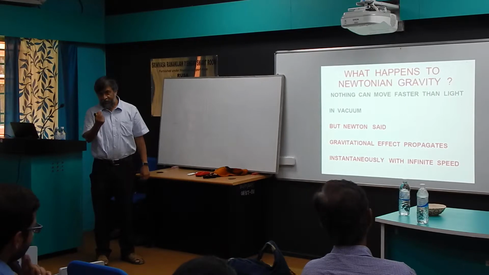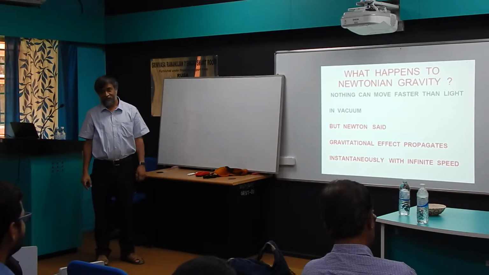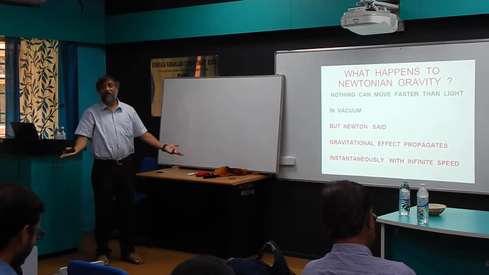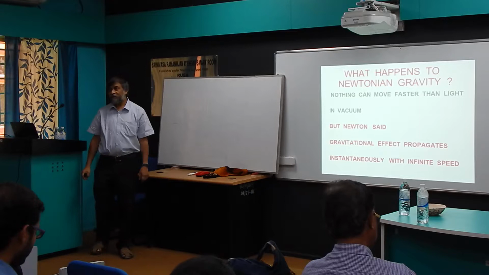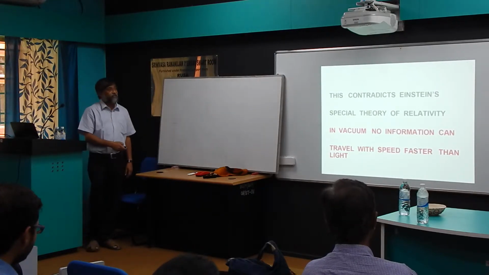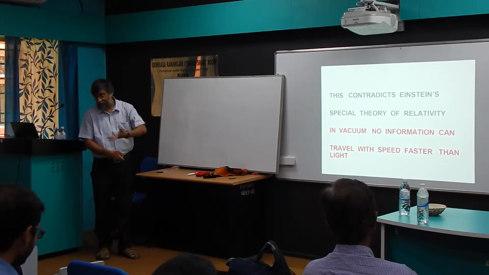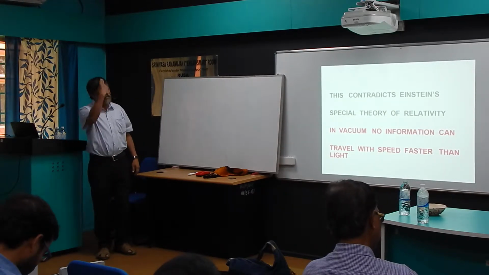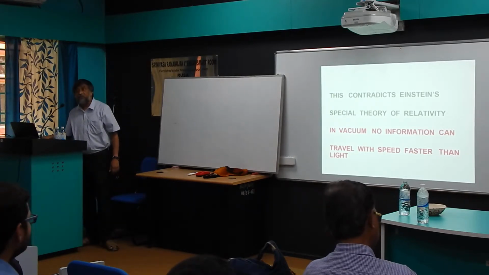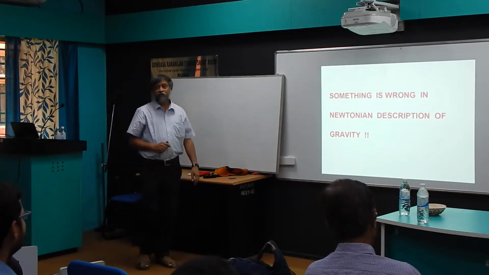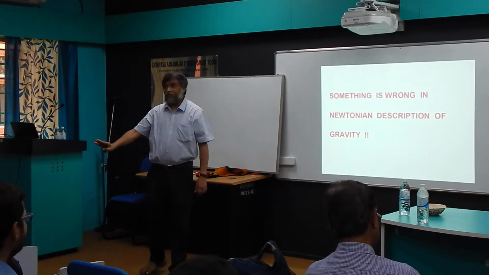No gravitational form of energy can propagate with infinite speed, because energy is equivalent to a mass. So how can it propagate with infinite speed? It violates relativity. So this contradicts Einstein's special relativity, which I told you right now. In vacuum, no information can travel faster than light. This is Einstein's relativity. And Newton is saying that gravitational effect is propagating with infinite speed. So something is wrong. Clearly something is wrong.